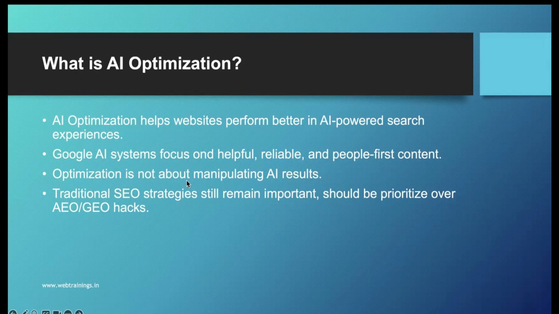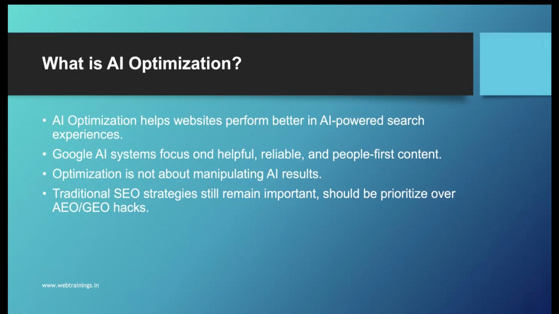And optimization is not about manipulating AI results. Google has mentioned very clearly that if you are trying to manipulate the AI landscape, Google is able to figure it out. Google is able to review that. So you have to focus more on the user's point of view rather than manipulating the results.